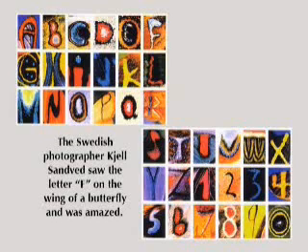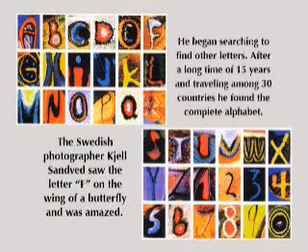And so he took a microscope to look at the wing of a butterfly to find other letters, but he couldn't find any. And so he was looking at other butterflies, and you see the solution here. After a long time of 15 years and traveling among 30 countries, he had found the complete alphabet. My question is, is this information in the case as I have defined it before?